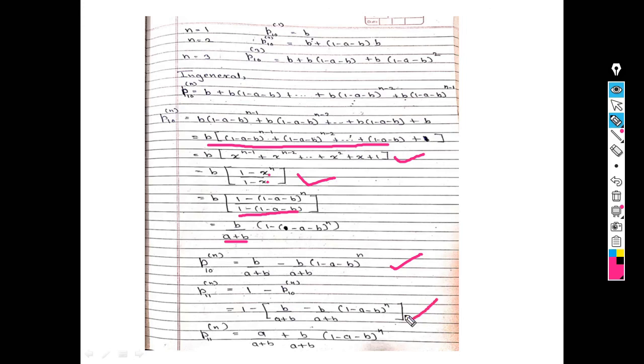So the final answer of p11 raised to n is 1 minus p10 raised to n. I put here the value of p10 raised to n. So what I get is a upon a plus b plus b upon a plus b, 1 minus a minus b raised to n.